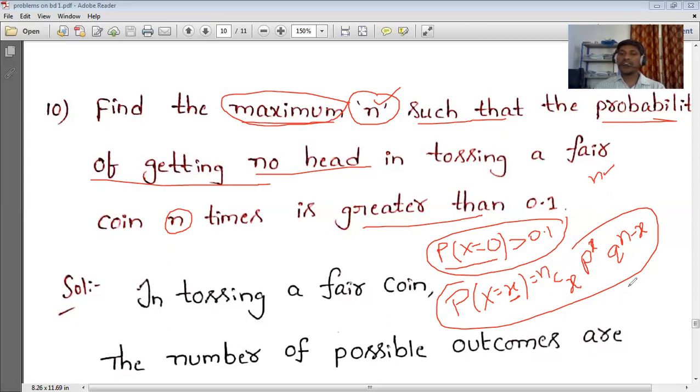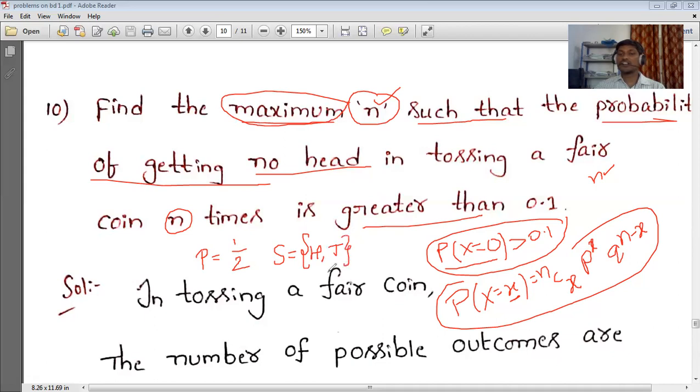For getting p, by tossing a coin, what is the probability we get? The probability of getting a head, or of getting a tail, is 1 by 2. Why? Because after tossing a coin, the possible outcomes are S equal to heads and tails.